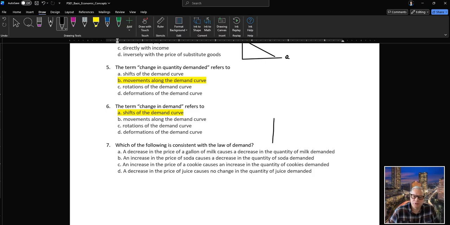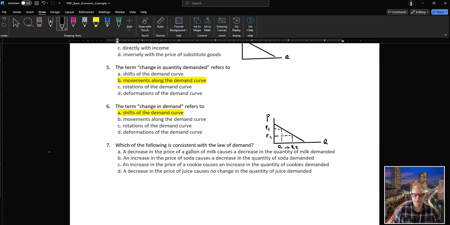So we have to think of a demand curve. Supply and quantity supplied are very similar to the concept of demand and quantity demanded. If the price goes down from P1 to P2, what happens is it needs to increase the quantity demanded from Q1 to Q2.